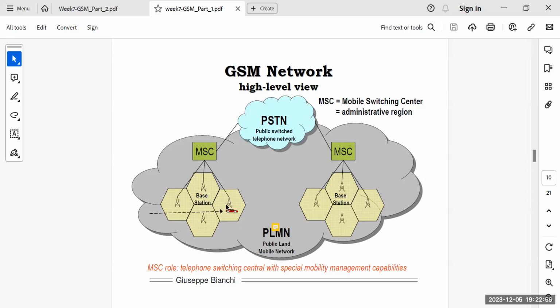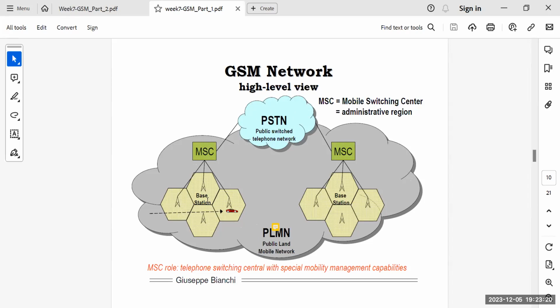So you are under the influence of some base stations, and a number of base stations are connected to one MSC, and a number of MSCs are connected to, for example, the public switch telephone network, right? So whenever you want to communicate, you are supposed to go through a certain chain of network, and eventually you reach that and connect to that, right?